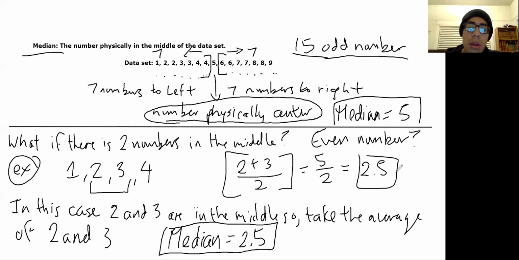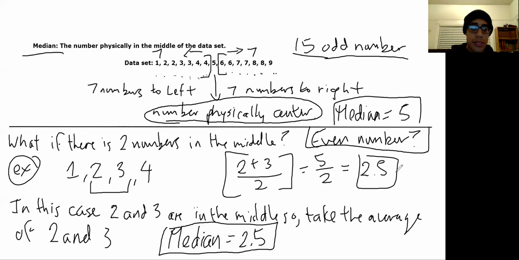Okay. All right, so let's go ahead and look at this question. What if there's 2 numbers in the middle? Well, if you have an even number of numbers, let's say you had 4, well, 4 is an even number. And that means that you're going to have 2 numbers in the center, and you need to decide which one is going to be your median.